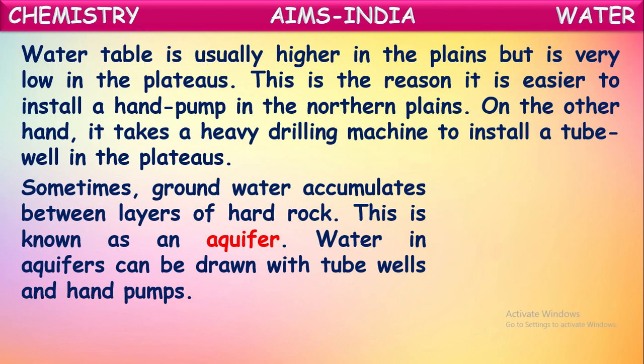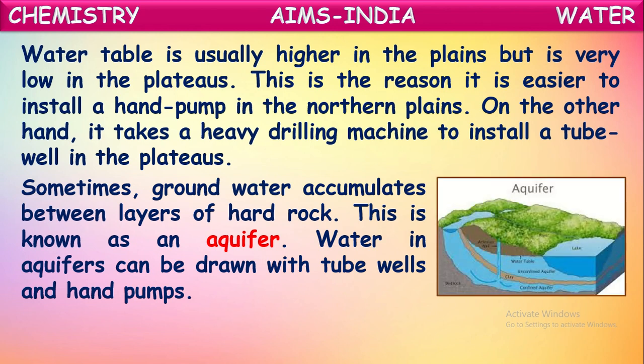Sometimes groundwater accumulates between the layers of hard rock. This is known as an aquifer. Water in an aquifer can be drawn with tube wells and hand pumps. So what is happening? When water from the water bodies and streams seeps into the soil, it accumulates between the hard rock layers, which it cannot sink through further. The water accumulated between the rocky layers is called an aquifer. From this aquifer, water can be collected by digging holes like wells and by using hand pumps. It can be collected here.